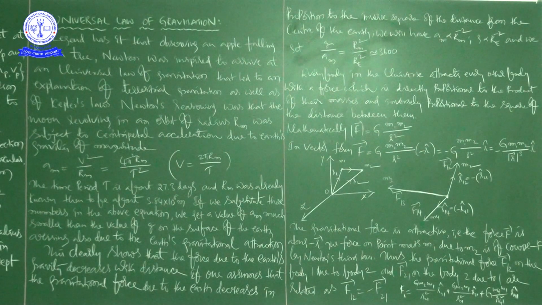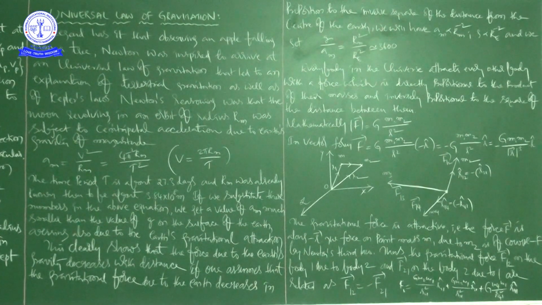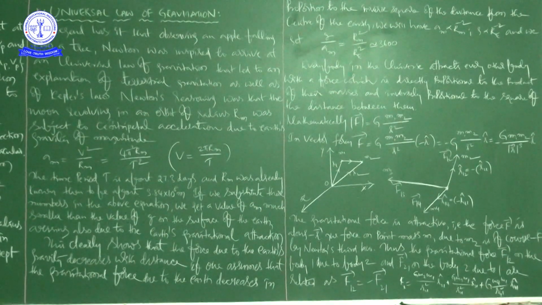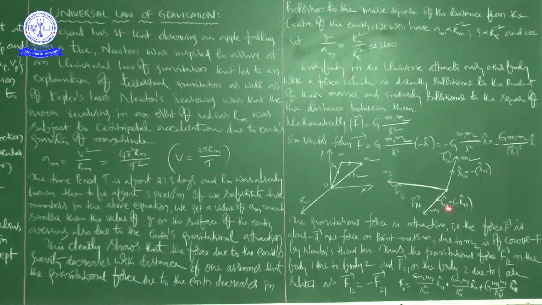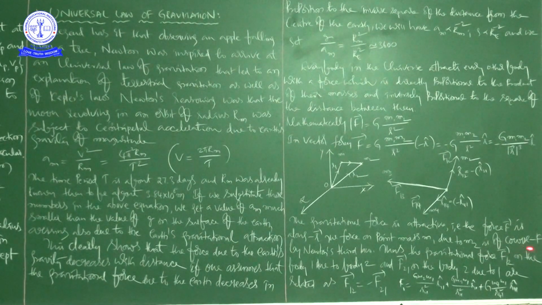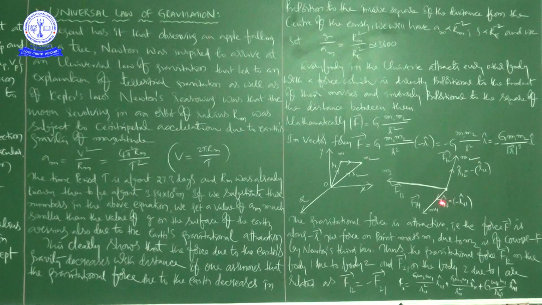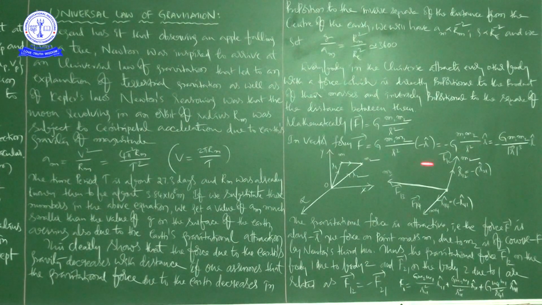See here, you can see the net force acting on the small mass M1 due to the remaining masses. Otherwise you can say it is the total force on M1. M1 is here, and the others are M2, M3 and M4.